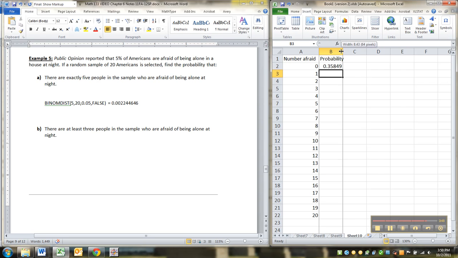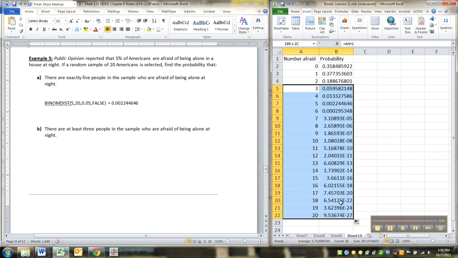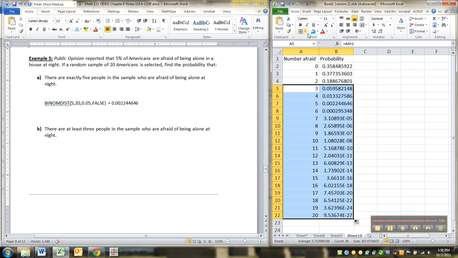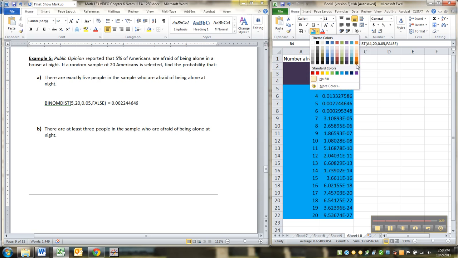And by the way, there are a couple ways you can do this. This is just one way that I'm thinking of off the top of my head. All right, so when they want the probability that at least 3 are afraid, what they really want is all of these. There's so many of them, I can't even get it with my mouse. They want those. So what you can do is find these 3 up here. I'm going to make them pink.